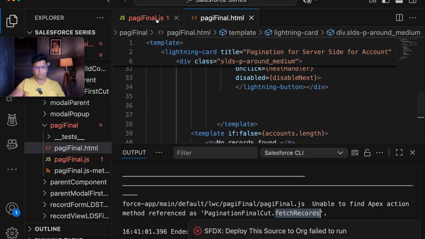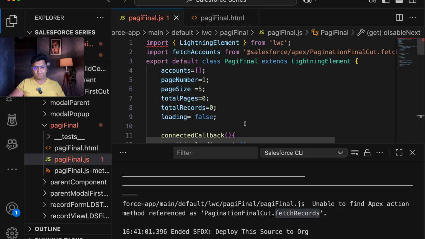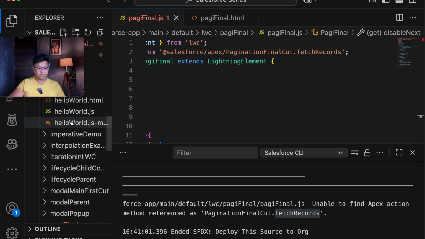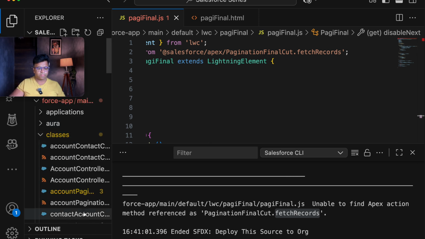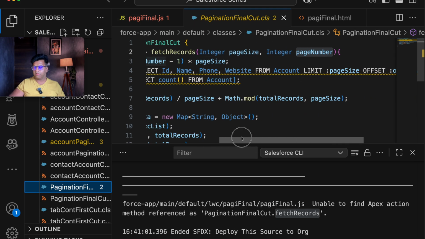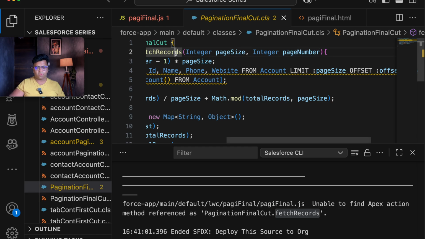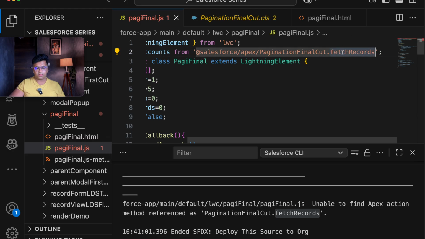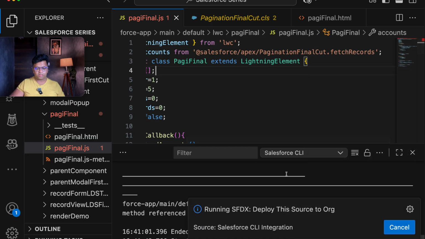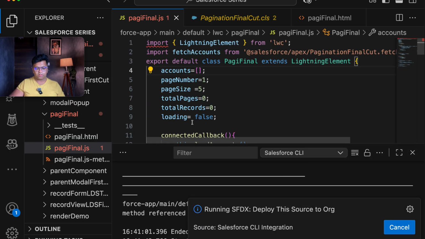So what we will do is go to the JS, and it is fetch records. Let's check our class name. What is the class name? That is pagination final cut, and here I have created the method. So this is fetch records only. Let's copy it again and save this out again, that is pagination final cut dot fetch records. Again, let's deploy this out and check if our component is getting loaded or we are getting an issue again.